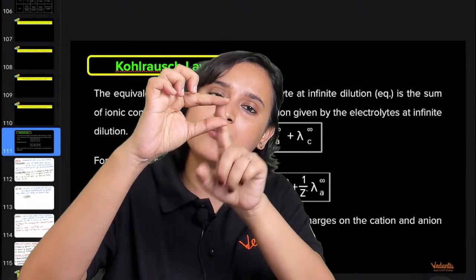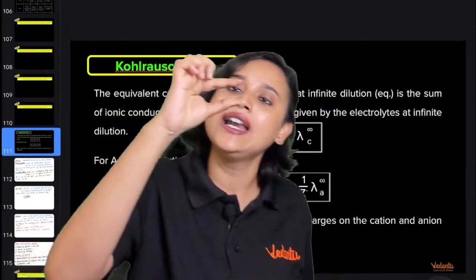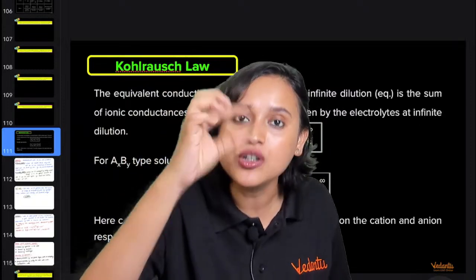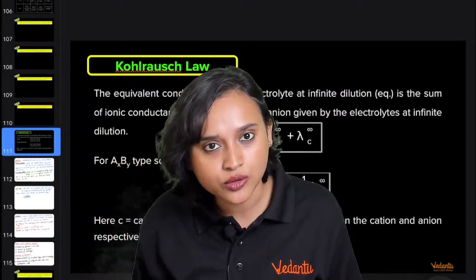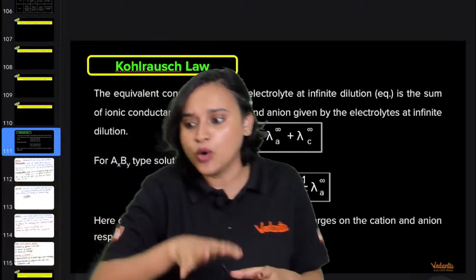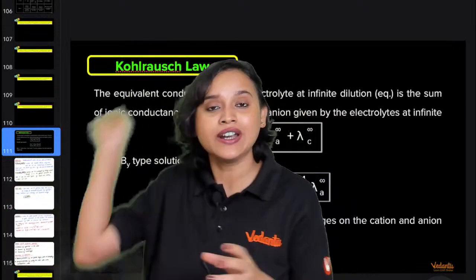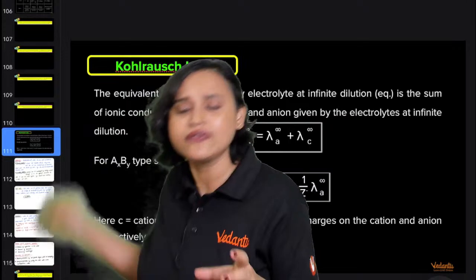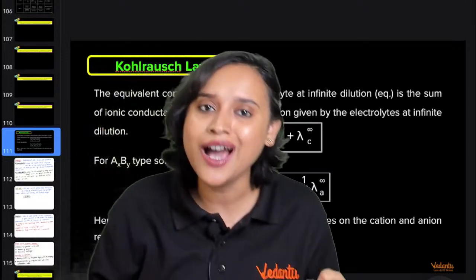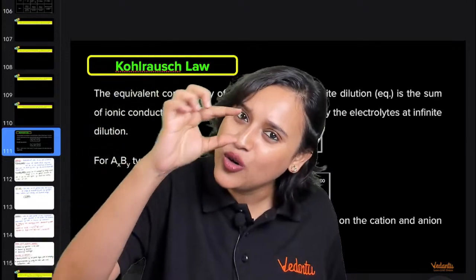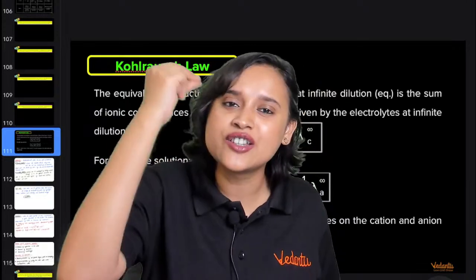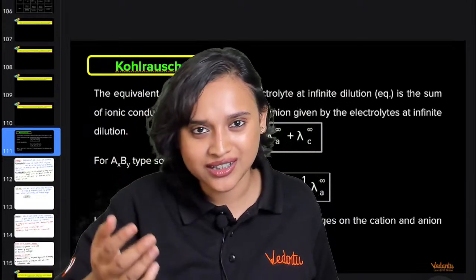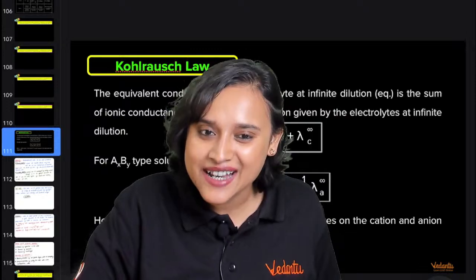If the particles are more, that means it will be concentrated. And if the number of particles are less, that means it will be diluted. So if I dilute it more, then what will happen? Are you going to increase the number of particles? Not at all. Right? Yes, everybody.